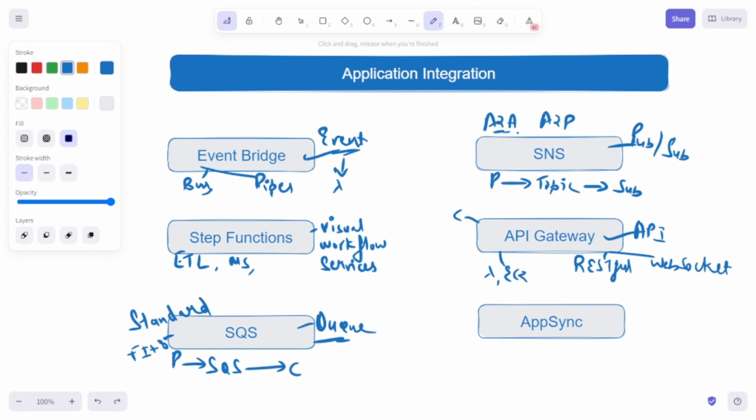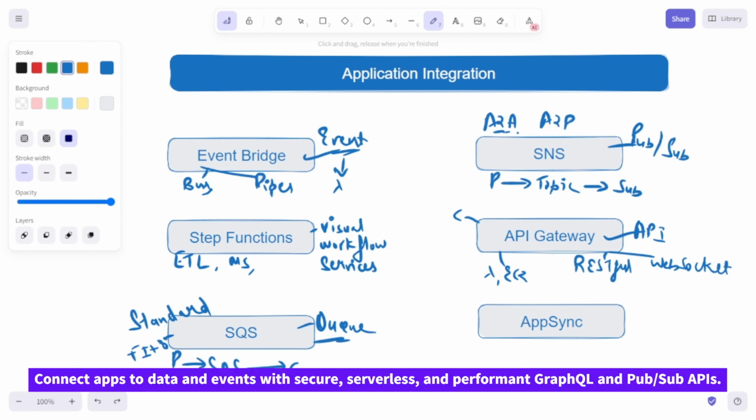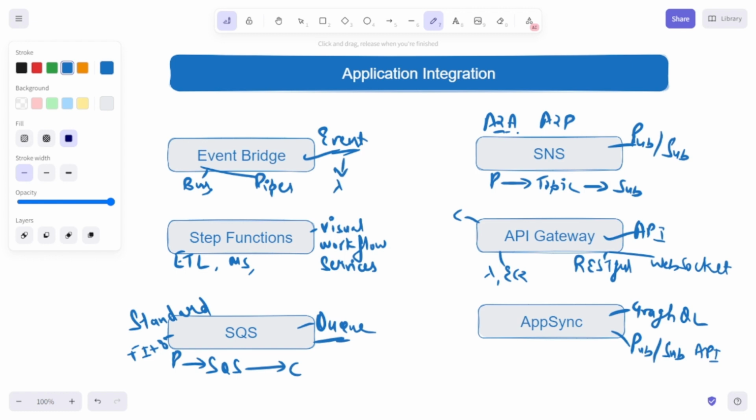Finally, moving to the last service under this application integration category, that is AppSync. So AppSync connects applications to data and events with secure, serverless, and performant GraphQL and PubSub APIs. AppSync simplifies application development by letting you create a flexible API to securely access, manipulate, and combine data from one or more data sources. It is a managed service that uses GraphQL to make it easy for applications to get exactly the data they need.